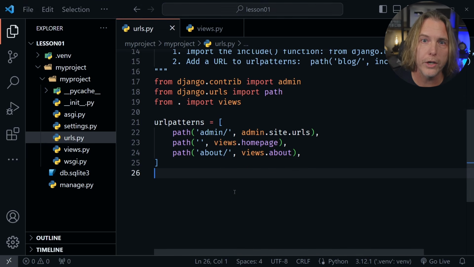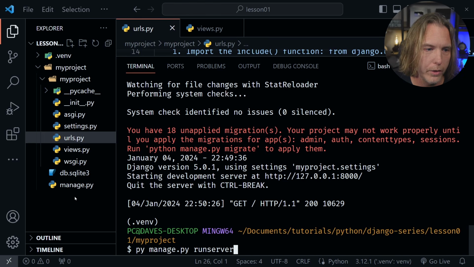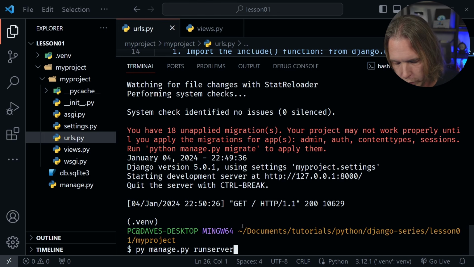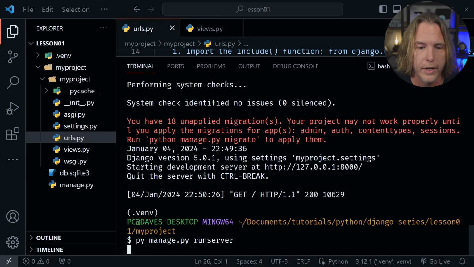So now let's once again open a terminal window with Control and the backtick. And from here, let's start our server. I'll arrow up so we can see the same command. It's py, then we call the manage.py file that we have over here, and then we call the command from it, runserver. And again, you could choose a different port by specifying it like 8001. I'll once again go to the default, which is 8000.